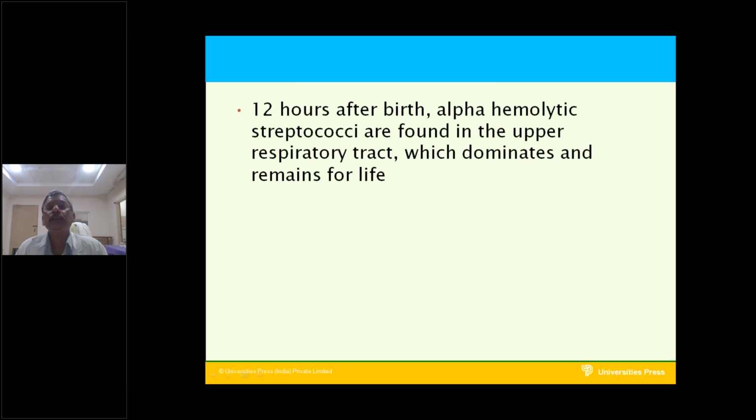After birth, the alpha hemolytic streptococci are present in the respiratory tract after 12 hours of birth, which dominate and remain for life. This is the normal flora of the individual from after birth for the remaining life.